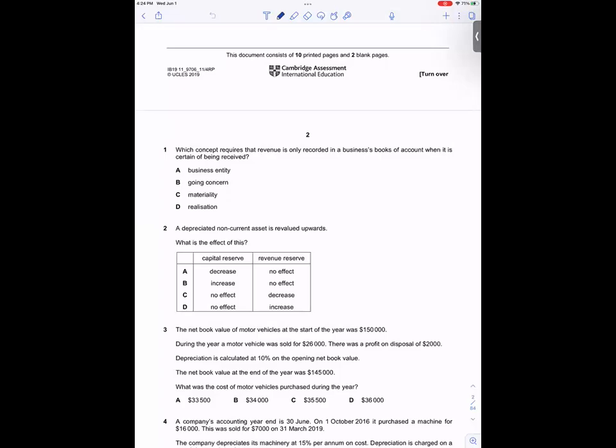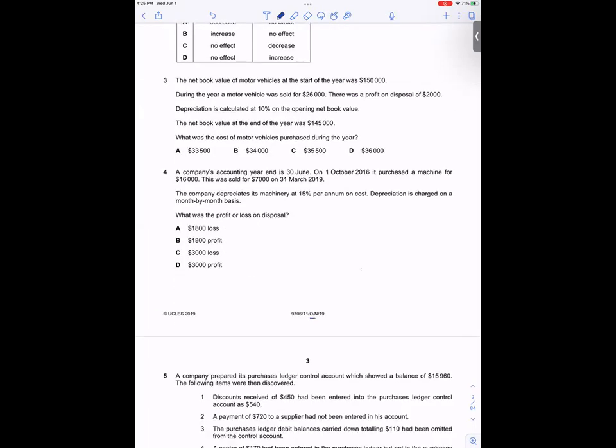Which concept requires that revenue is only recorded in a business book? Tell me. Realization. Business entity. Revenue is only recorded in the business book when it is certain to be received. Only when you are certain to receive the revenue are you going to record it. Which accounting concept tells you that?